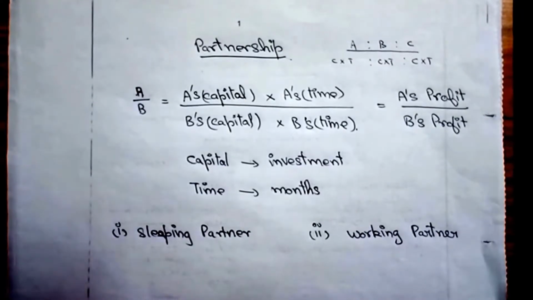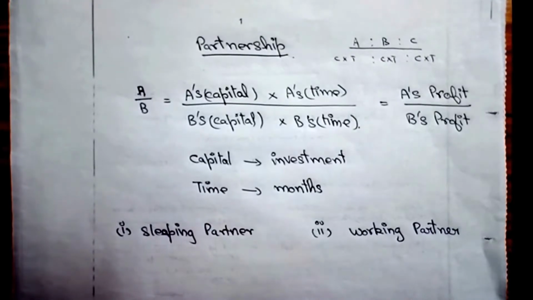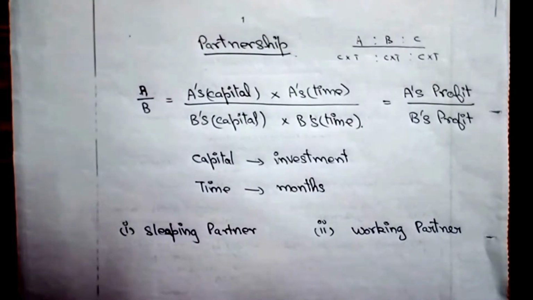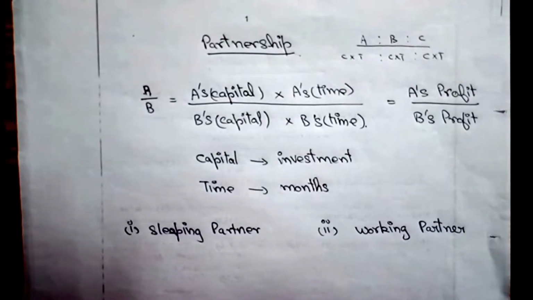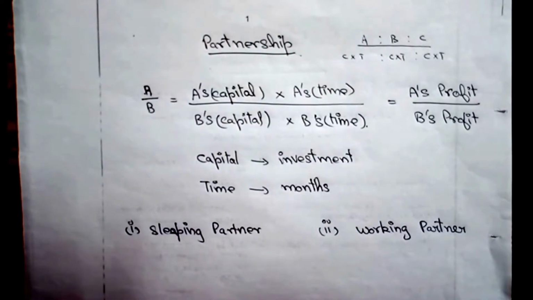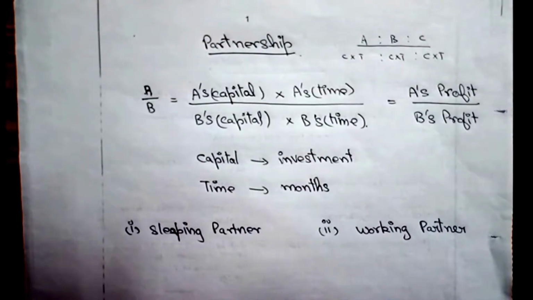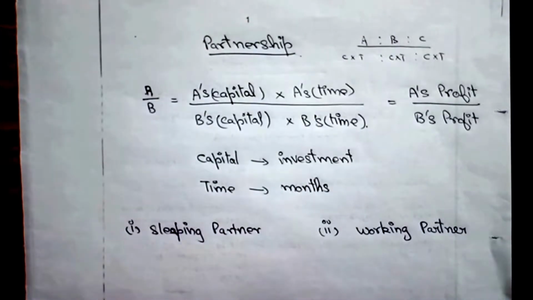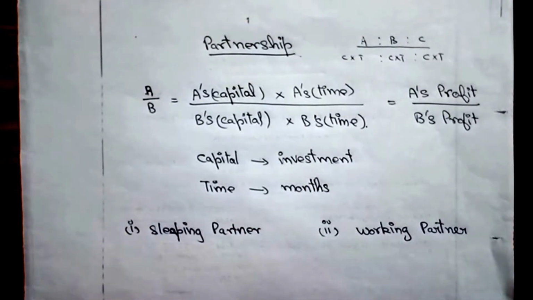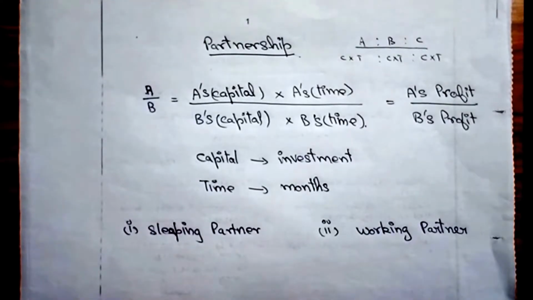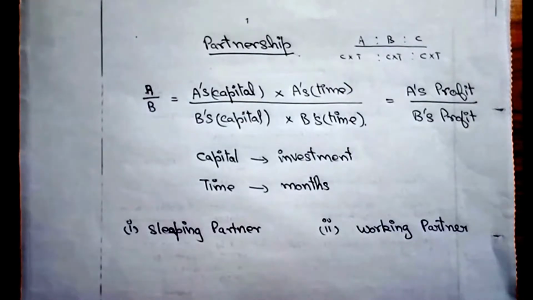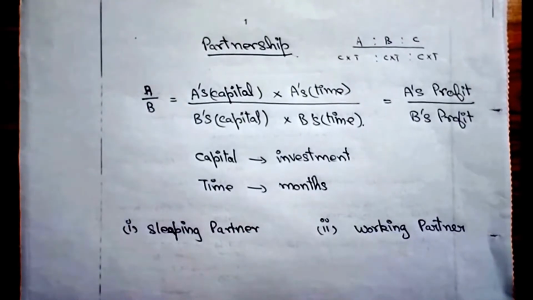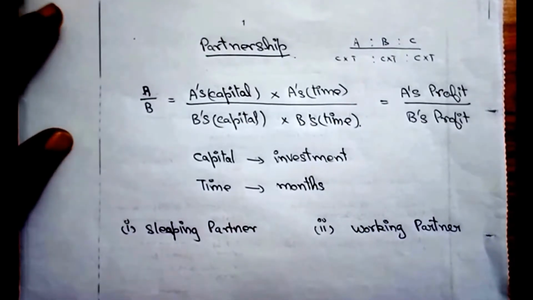A sleeping partner is a partner who invests only once at the initial point and never invests again. The working partner invests in the business from time to time. After he gets a profit, he again puts up investment in the business and moves on. This is the difference between the sleeping partner and the working partner.